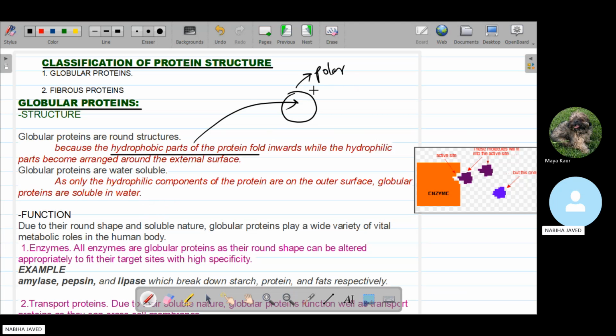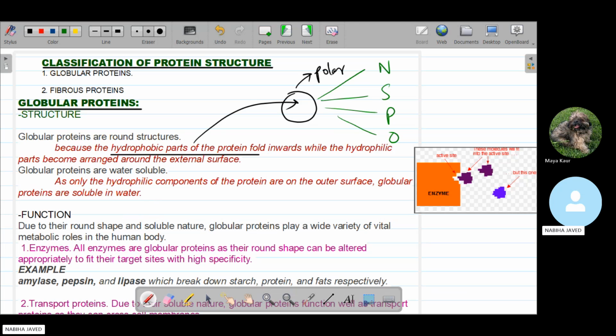Any compound which has highly electronegative atoms like nitrogen, sulfur, phosphorus and oxygen, when it comes towards this round external surface, the polar surface of the globular protein easily attracts these and makes a bond with all of them. So that is why globular proteins are soluble in water.